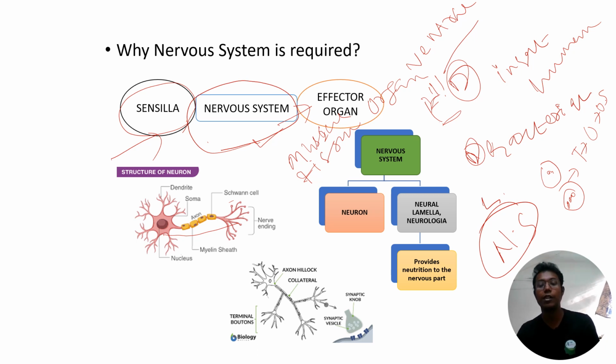Effector, excretory organ. For example, mouth, you can say leg. Now it will command the mouth and leg to reach up to the food and then take the food. Okay, this is the whole process of how it's happening.